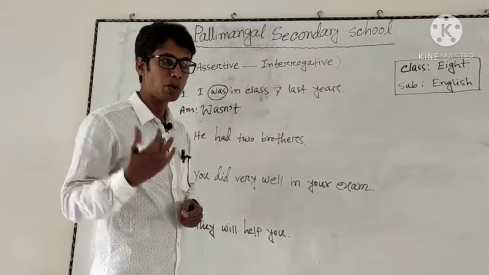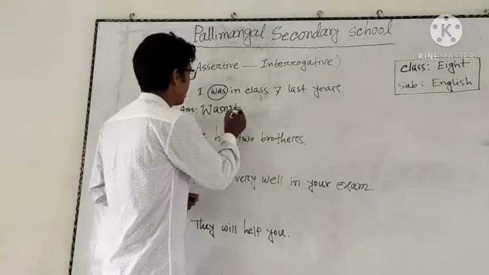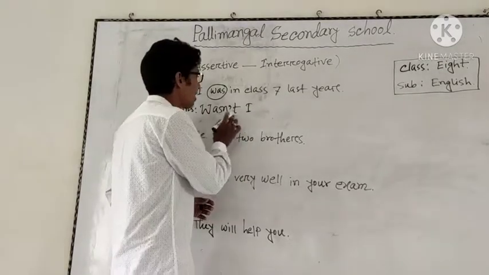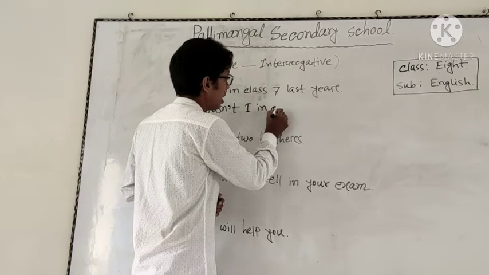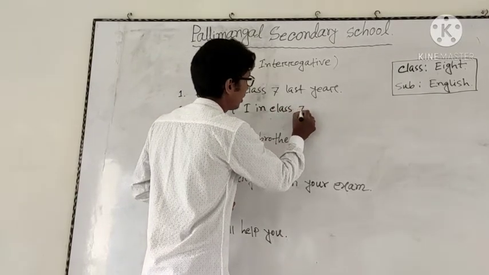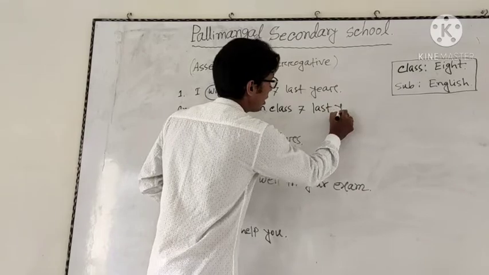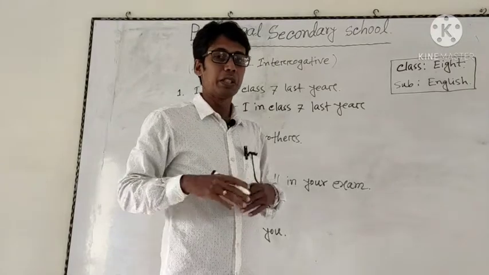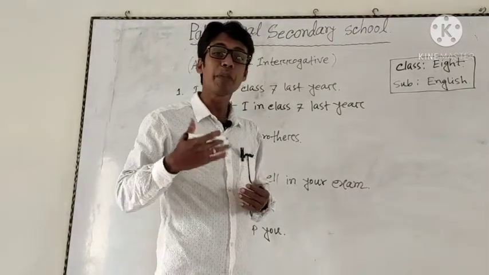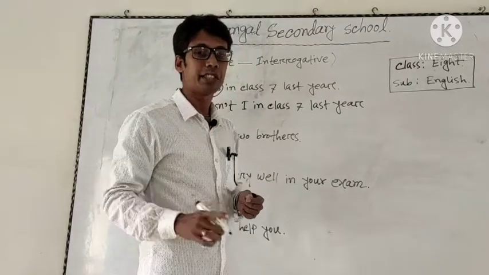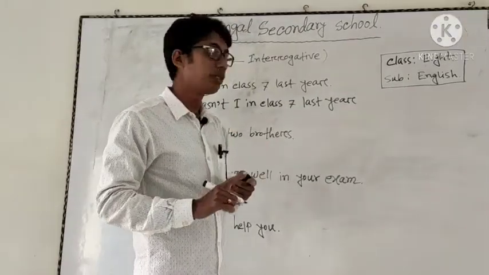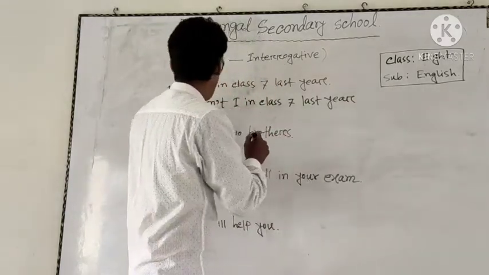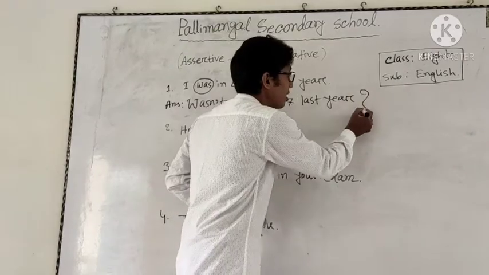Then we have to use the subject. After using the auxiliary verb, we must use the subject. Subject here is I, and then the rest of the sentence. Wasn't I in class 7 last year? And dear students, don't forget to use the note of interrogation at the end of the sentence. You must use the note of interrogation. Okay. So, wasn't I in class 7 last year? Right?